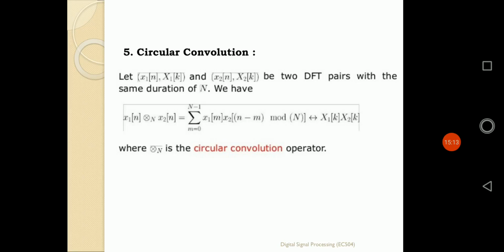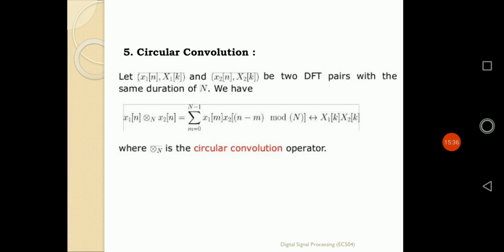So here also, if I want to find out the convolution of the sequences, it is defined by circular convolution. What the circular convolution property tells us is that if you have two sequences, x of 1 of n and x of 2 of n, two discrete time domain sequences having their individual DFTs as X1 of k and X2 of k.